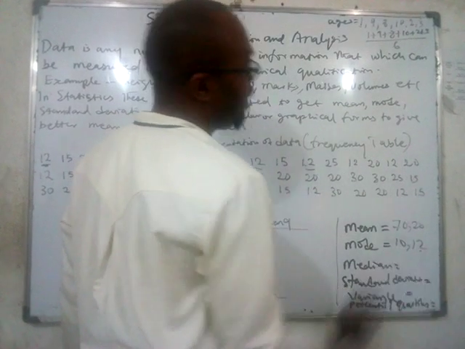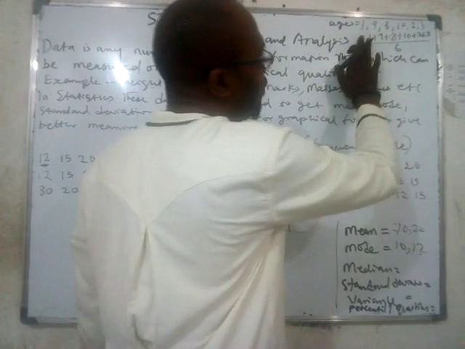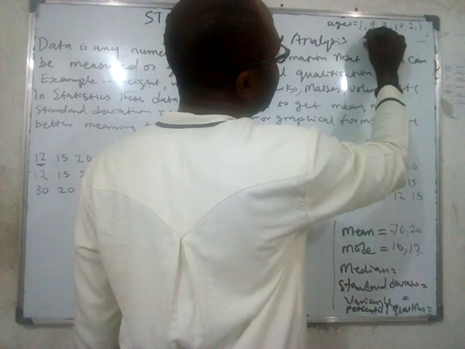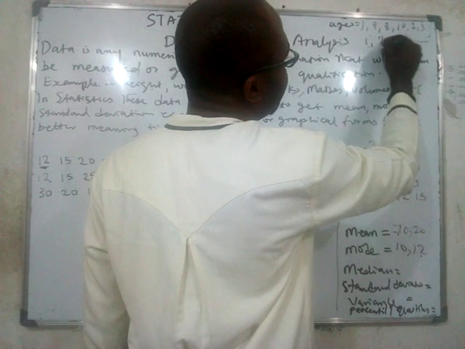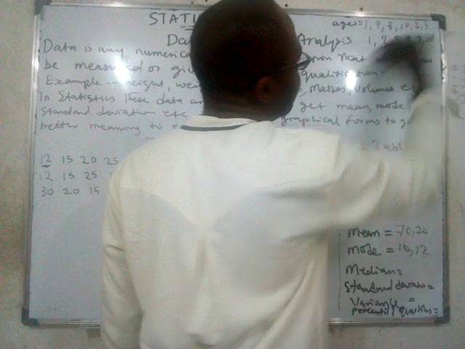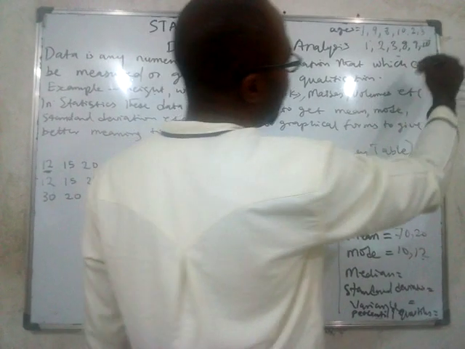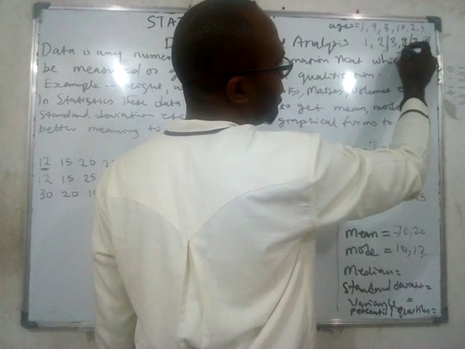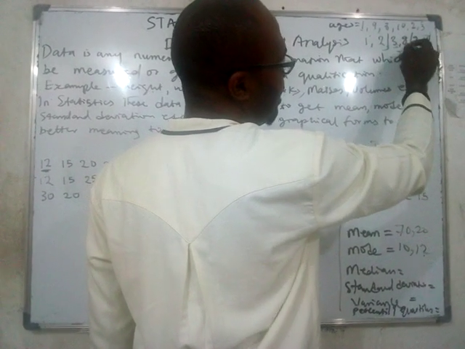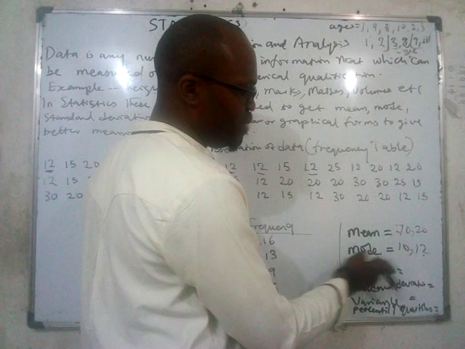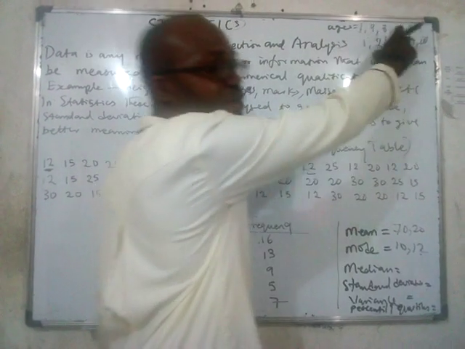Then median, how can we calculate the median? Median is the middle number. So you have to arrange this first. The smallest is 1, followed by 2, followed by 3, followed by 8, followed by 9, followed by 10. So what's the middle number? You have the first two gone, the last two gone, you have 3 and 8. You understand? So the median should be in between 3 and 8, is it not? So it should be 3 plus 8 all over 2. Can you see that we've been able to calculate the mode, median, and mean for this non-repetitive data?